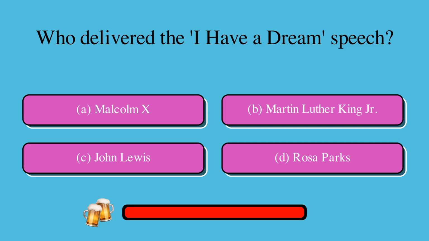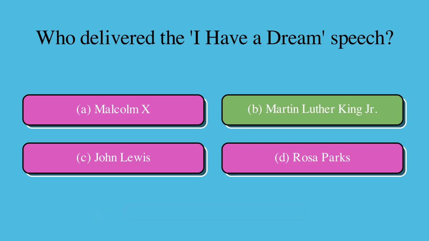Who delivered the I Have a Dream speech? Is it A, Malcolm X, B, Martin Luther King Jr., C, John Lewis, or D, Rosa Parks? The correct answer is B, Martin Luther King Jr.